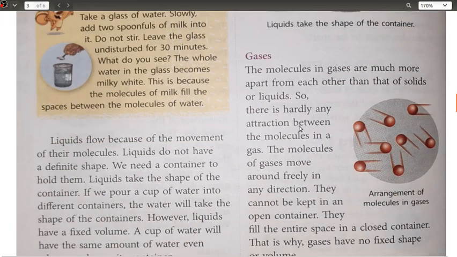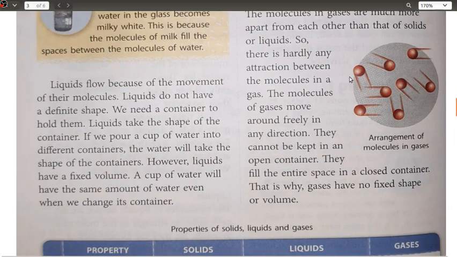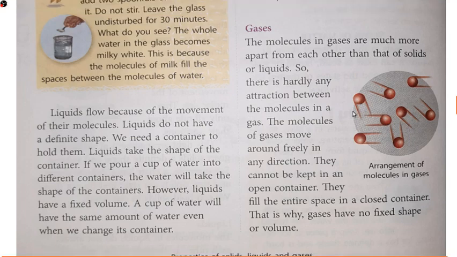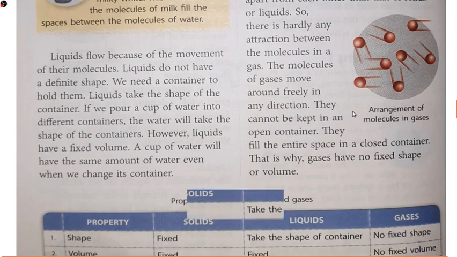Next, if we move ahead, in the case of gases, the molecules are very far away from each other, so the intermolecular forces of attraction are also minimum. And since the intermolecular force of attraction is very weak, they cannot be kept in an open container. They fill the entire space in a closed container, and that is why gases have no fixed shape or volume.